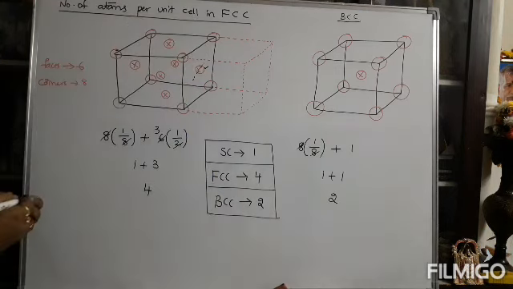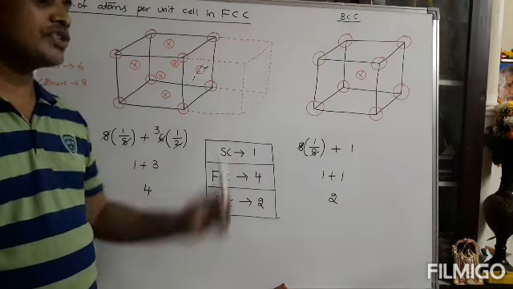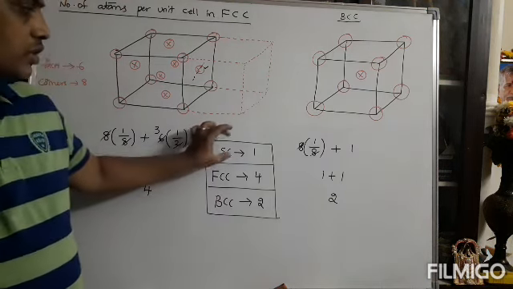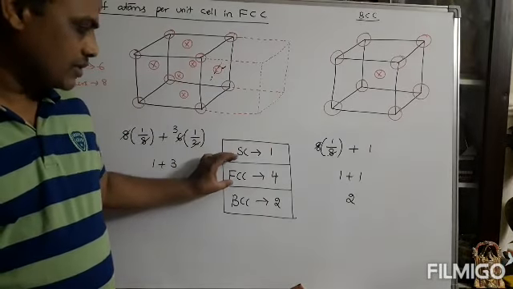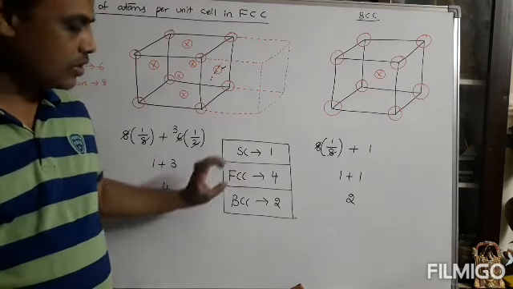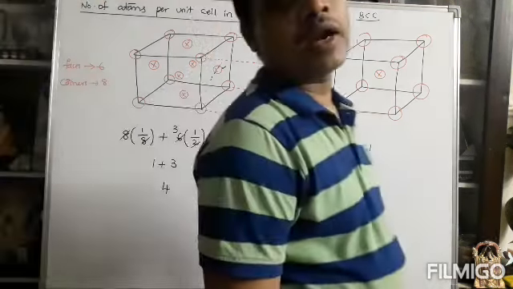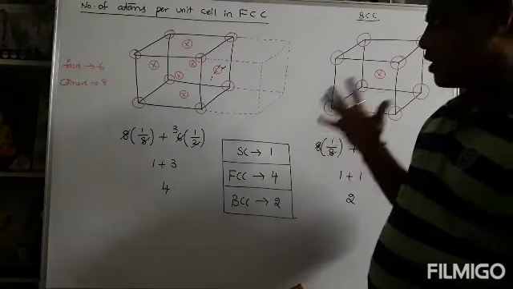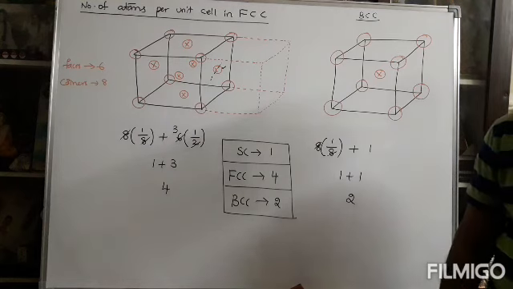All are very important, and you can take them directly for calculation purposes also. Simple cubic has only 1 atom in the unit cell, FCC has 4 atoms per unit cell, and BCC has only 2 atoms. That is the number of atoms per unit cell.